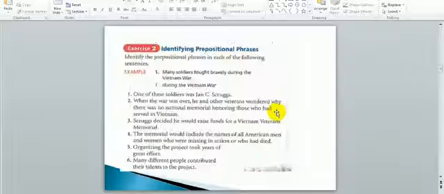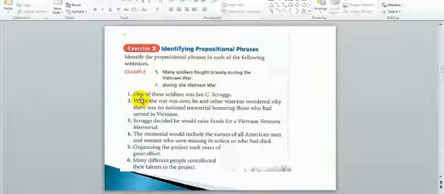So let's get down to exercise number 2. Identify the prepositional phrase in each of the following sentences. The example here: many soldiers fought bravely during the Vietnam War. What is the prepositional phrase? During the Vietnam War. Number 1. One of these soldiers was Jan C. Scruggs.